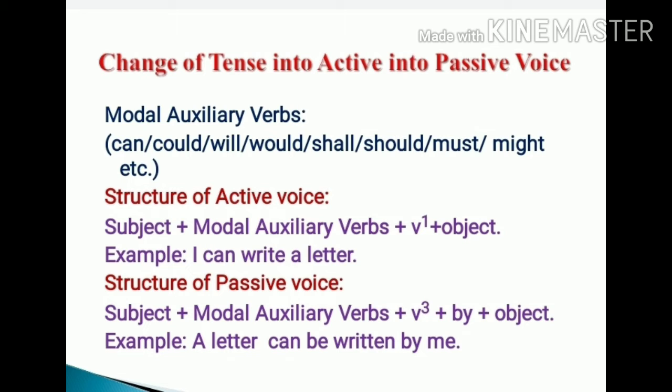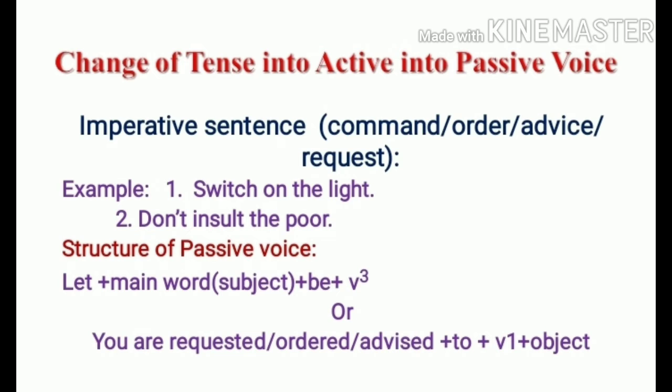So I is the subject in this, can is the modal auxiliary verb, write is the main verb, and a letter is the object here. So a letter becomes the subject, and it becomes: a letter can be written by me. So dear students, I hope you have understood well the changing of sentences using modal auxiliary verbs into passive voice. Now, dear students, we will discuss the changing voice of imperative sentences.